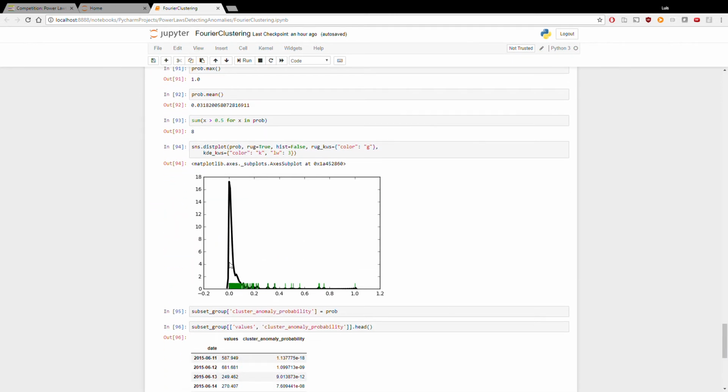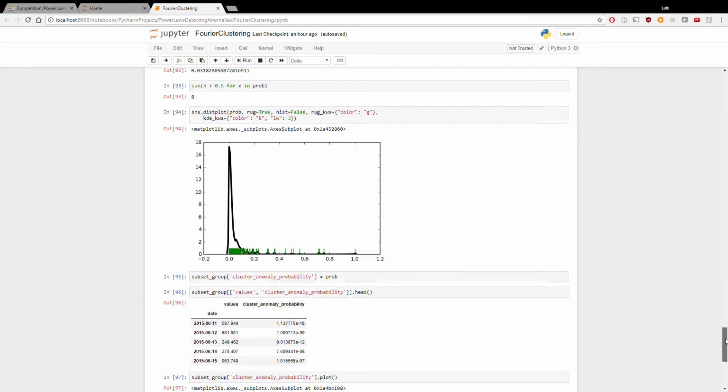This is a rug plot showing that a lot of the probabilities are low, and then we start seeing some that are above maybe 50%. We might want to pick a 50% threshold here, and we see some that we might think are anomalies, just because they're far from the high density area of the k-nearest neighbors.